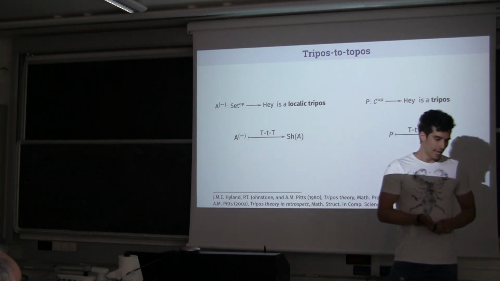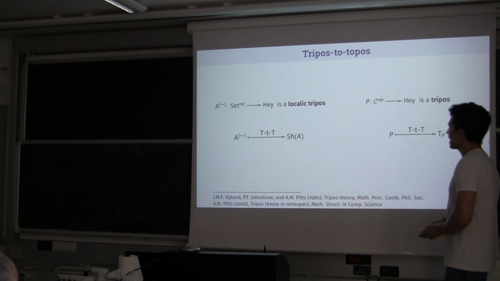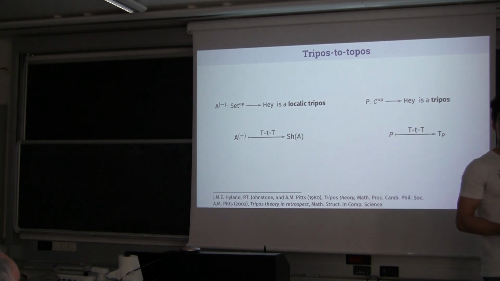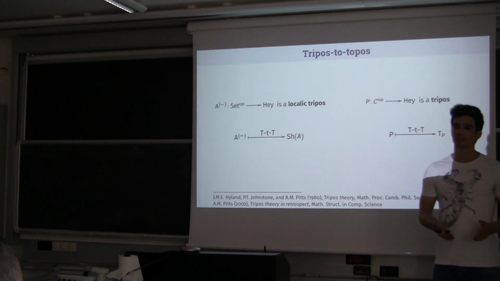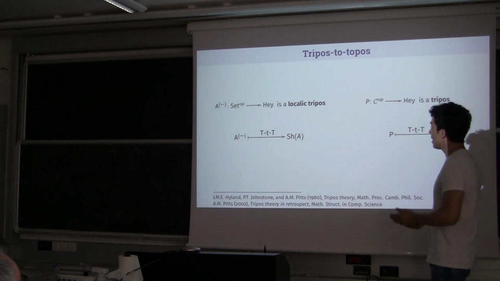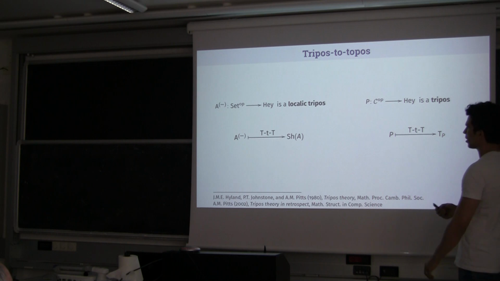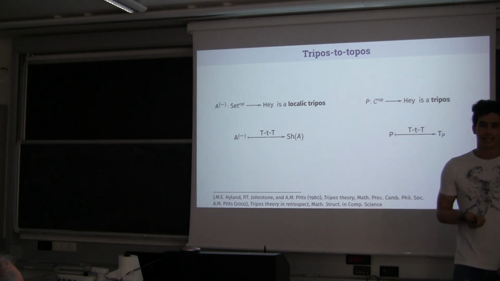And well, I think that one of the main motivations behind this construction is that essentially this offers an abstract tool to understand, for example, what are the common features from an abstract perspective of localic toposes and realizability toposes, because we know that these are very different families of toposes, but from an abstract point of view, both the realizability toposes and the localic toposes can be seen as instances of this construction. And now the main purpose